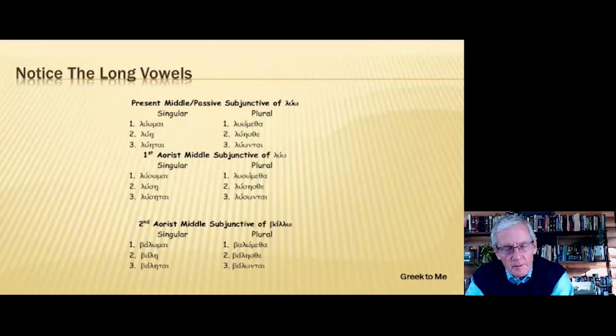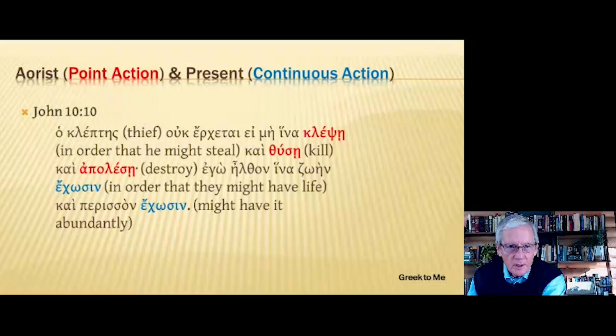What do we see here? We see the elongated endings. Remember them? Omai, e, etai, ometha, esthe, ontai. So here we have elongated endings with the eta and the omega. But phonetically, they're almost the same as the endings we saw way back in chapter 4.